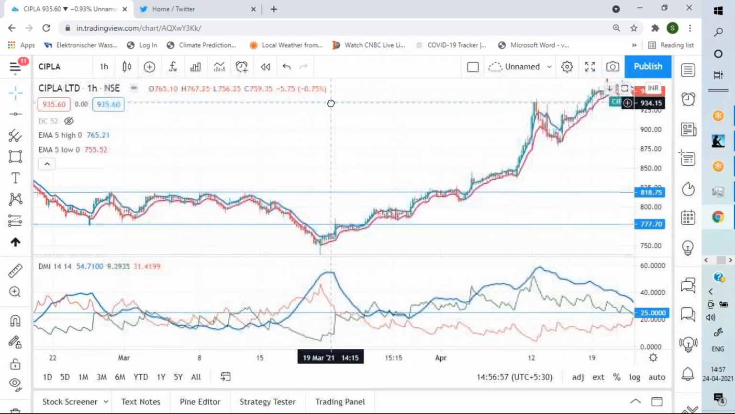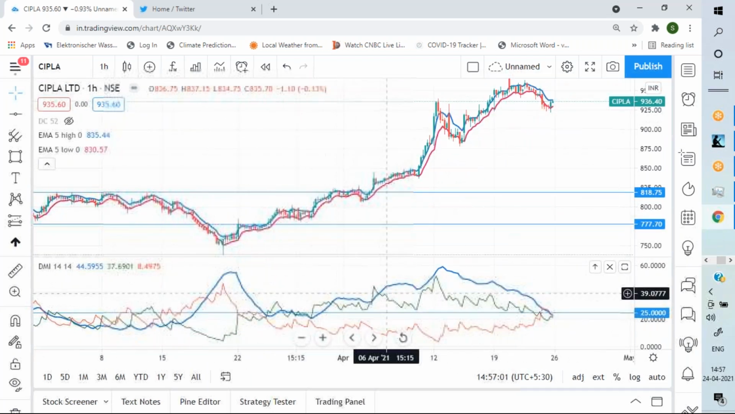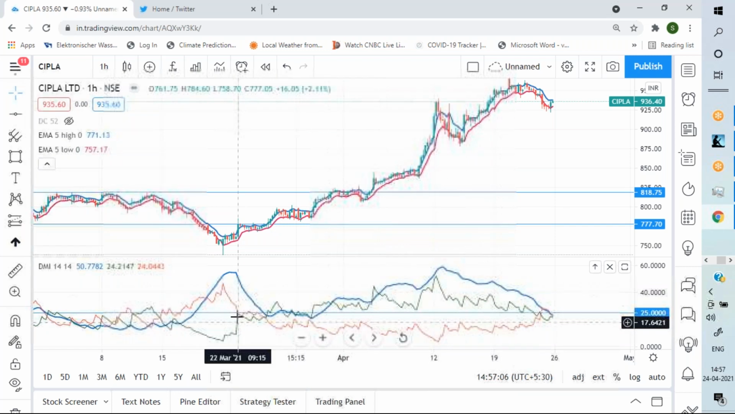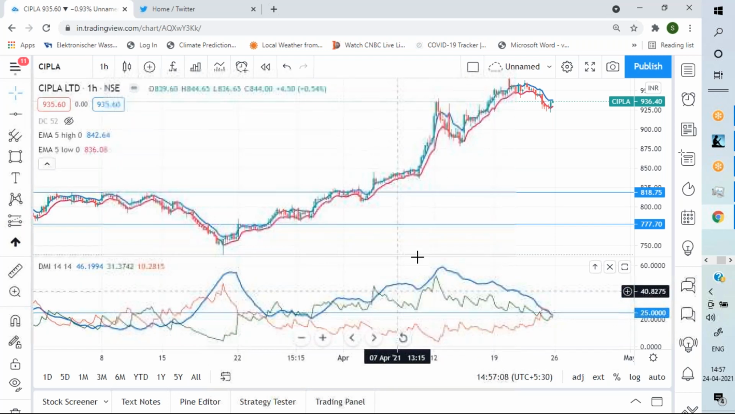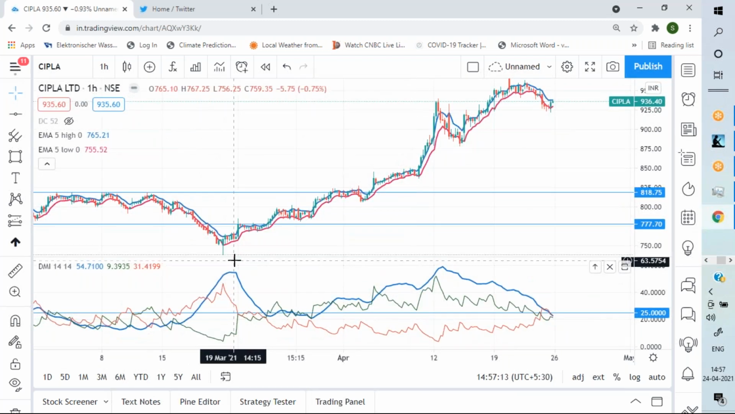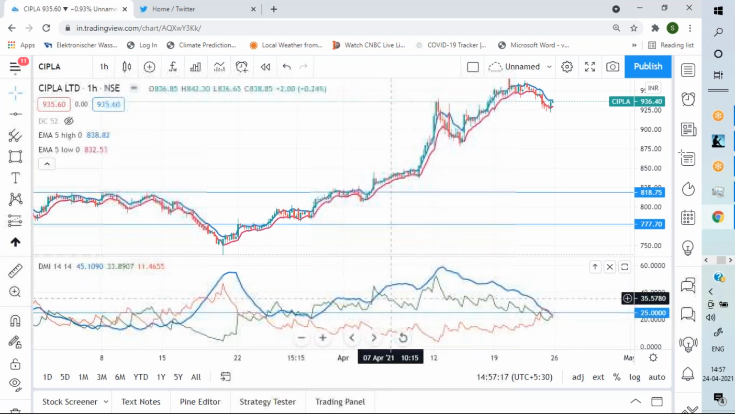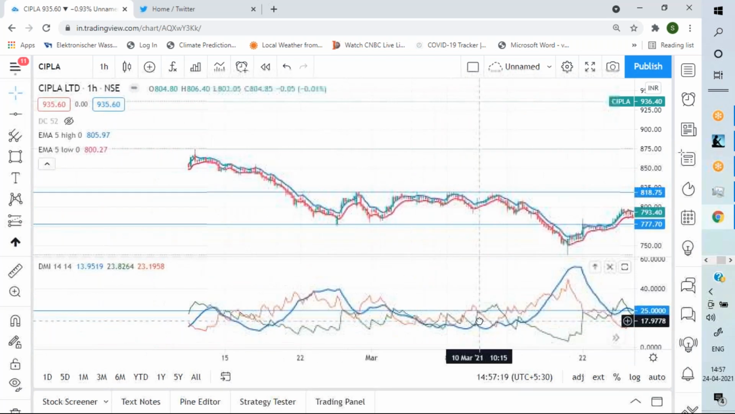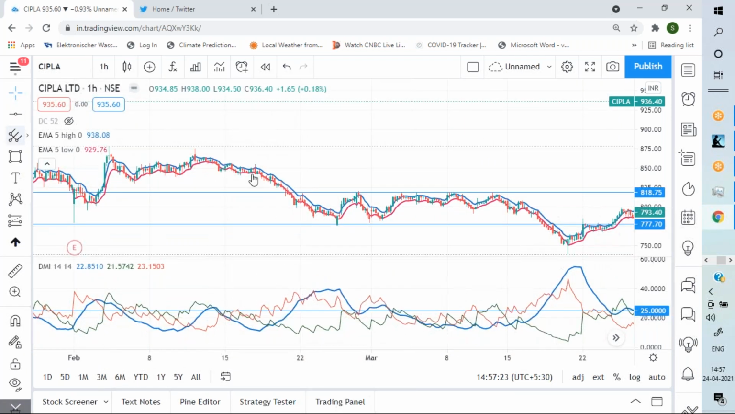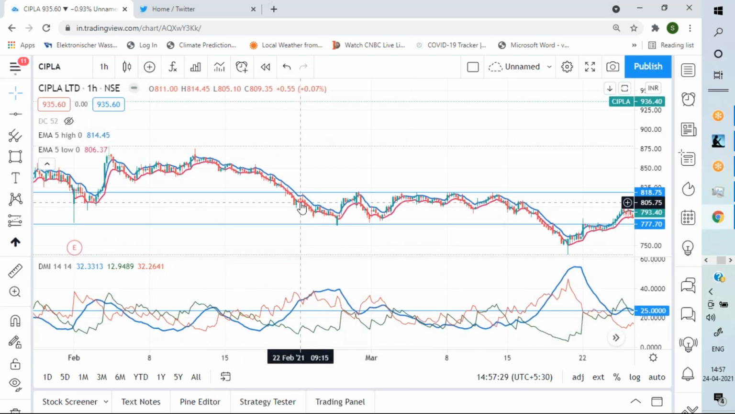See, when ADX is above 25, then there is momentum in the market. It doesn't mean upward or downward. Even in downward momentum, ADX is above 25. In an upward momentum, it is above 25. We generally don't take a trade when ADX is below 25. It is a very slow move. But the moment ADX crosses over 25, we can short here.